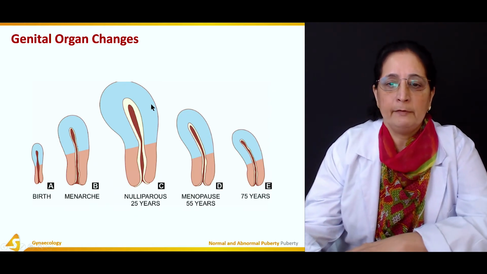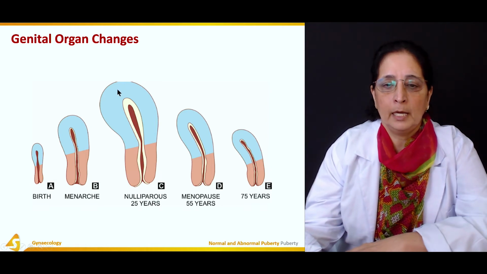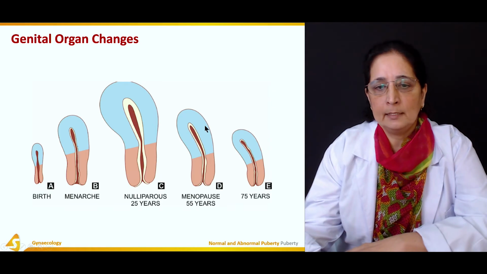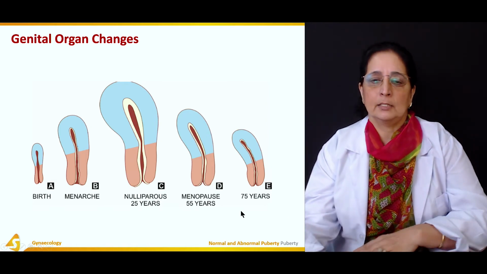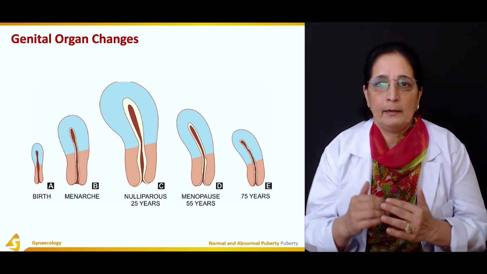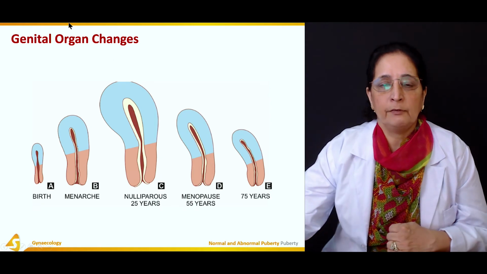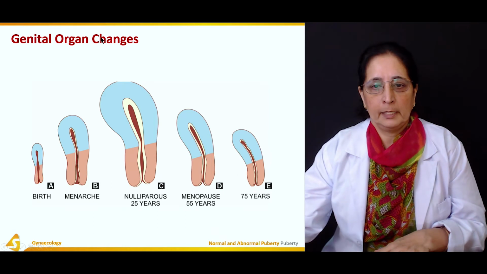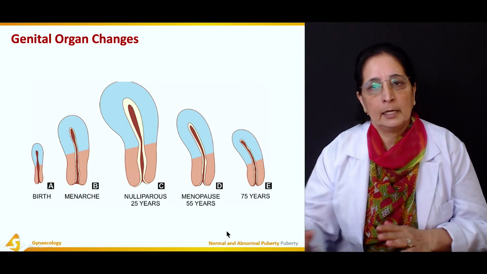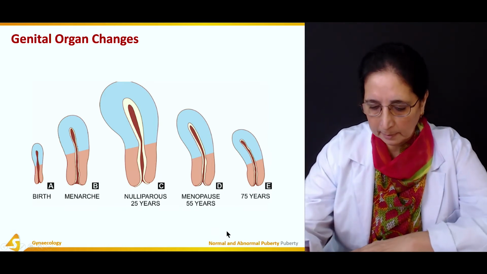Nulliparous, at 25 years of age, it is again really big. Menopause, again slowly it starts shrinking, 55 years, and at 75 years again regresses. So these are the changes with age. At about 25 years, which is the reproductive age, it gets bigger, and then again with menopause it starts getting smaller.